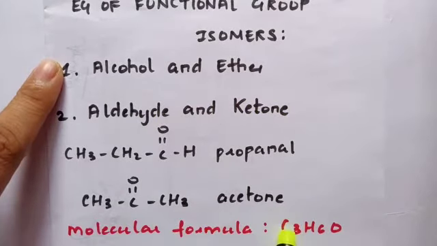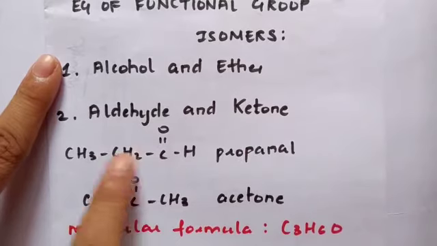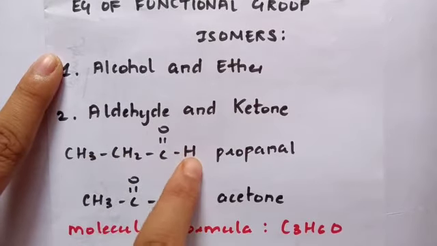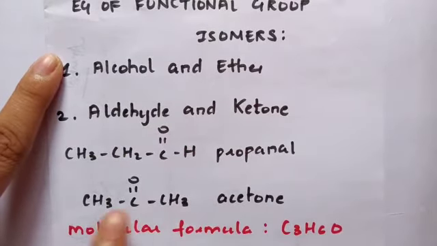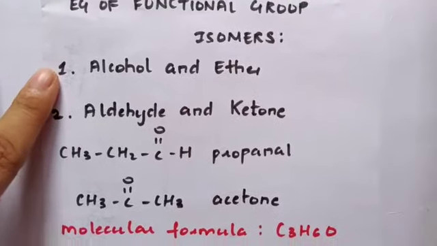Students, I have taken examples of 3 carbon compounds for both the functional groups, and if you see the molecular formula, it is C3H6O. You can see here 3 carbon atoms, 6 hydrogen atoms and 1 oxygen. Similarly over here 3 carbon atoms, 6 hydrogen atoms and 1 oxygen. So aldehydes and ketones are functional group isomers of each other.